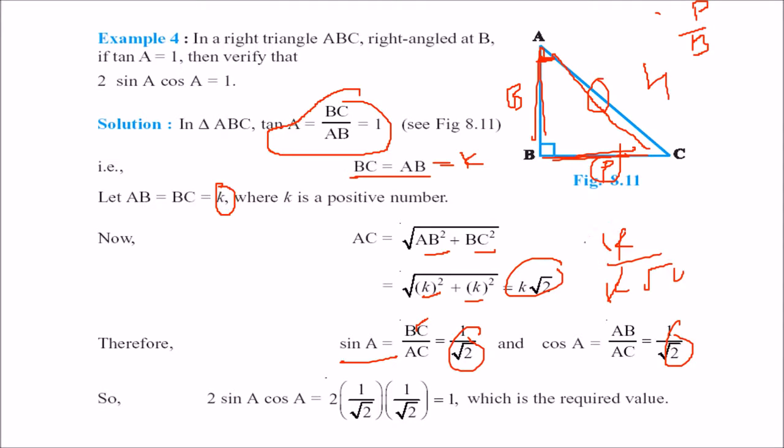This is base by hypotenuse. When you have got this sin A and cos A, just take this expression: 2 sin A cos A equal to 1. Sin A is 1 by root 2, cos A is 1 by root 2. Multiply these and you get 1. This is how you prove or verify it.